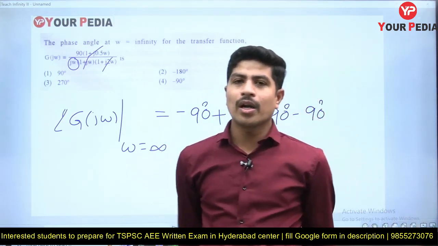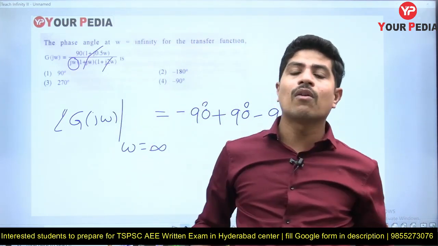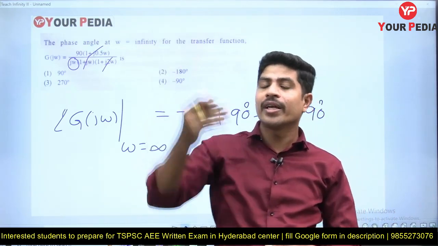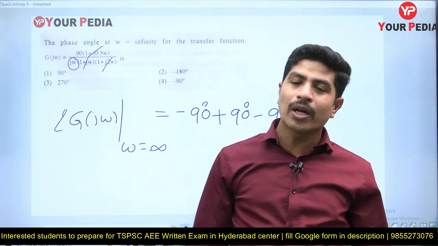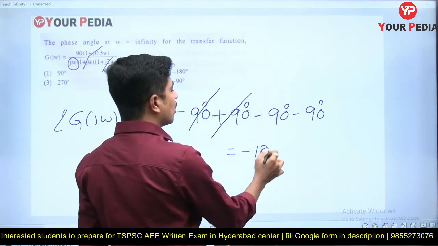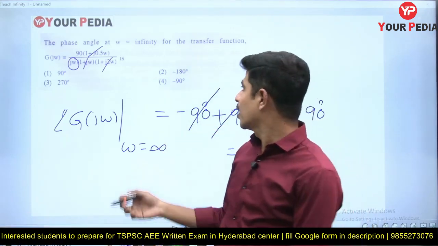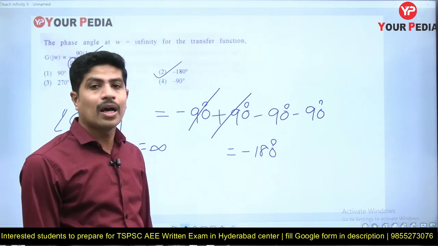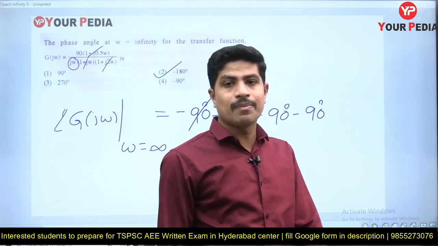One pole in the first quadrant at omega equal to infinity will always give minus 90. One zero in the first quadrant at omega equal to infinity will always give plus 90. You can remember in this way also. If you cancel the things, then you are going to get minus 180. The answer is very easy. It is minus 180. I am telling you once again, the questions are not that tough as those of the GATE examination.